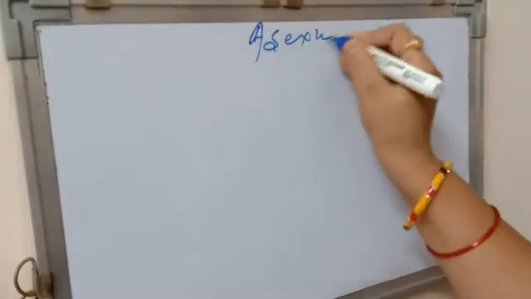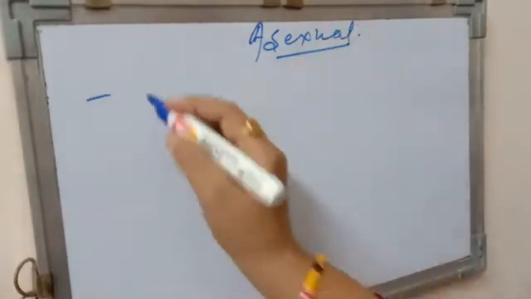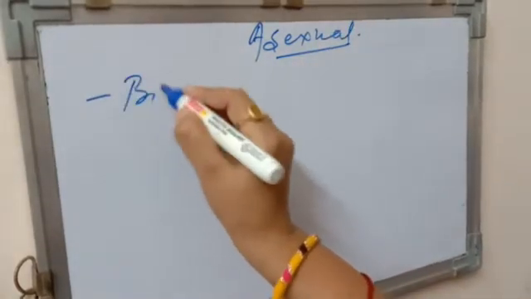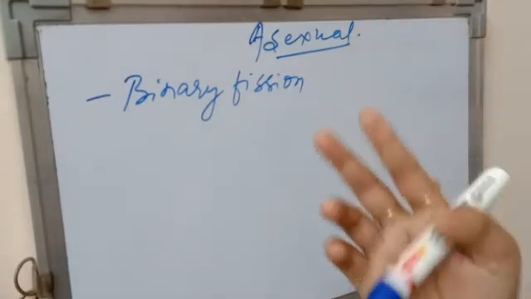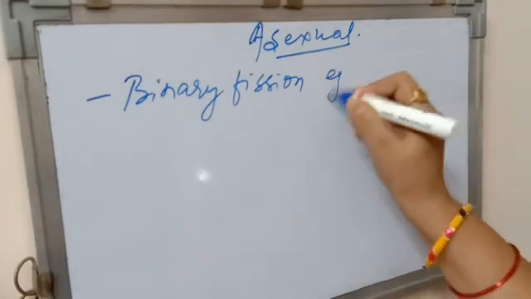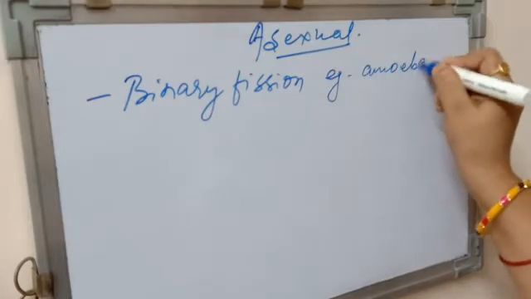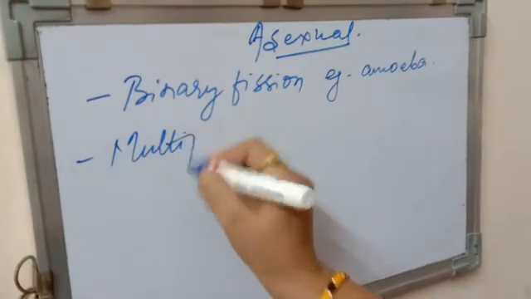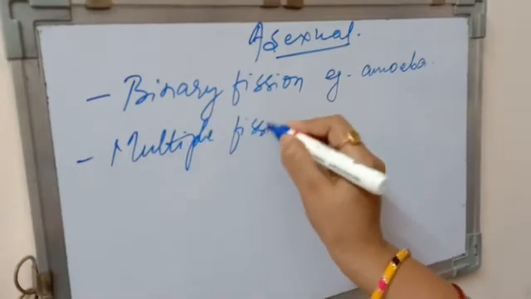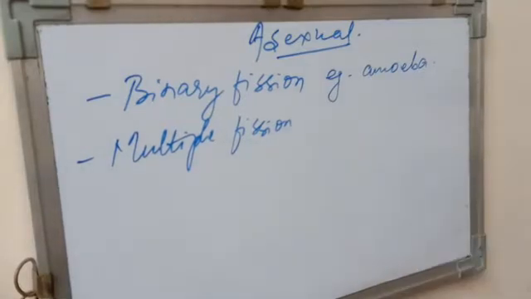Asexual reproduction in organisms can be categorized under various heads. For example, asexual reproduction can be binary fission, where a single parent divides into two daughter cells and produces its own kind. Here I am simply writing the examples. Binary fission can be shown by amoeba. Second, we have multiple fission. What is multiple fission? When a single parent divides into more than one daughter cell.